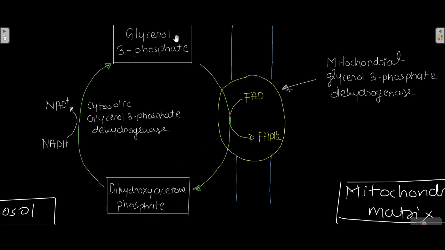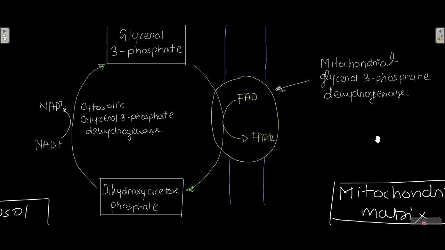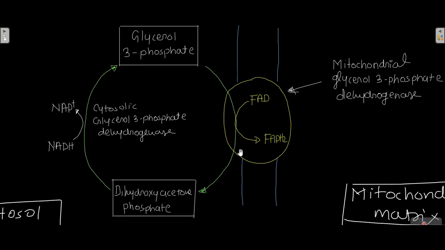Okay, this glycerol 3-phosphate is oxidized into dihydroxyacetone phosphate, and the electron which is released is accepted by FAD and it gets converted into FADH2. And then from this FADH2 the electron goes into the electron transport chain which is occurring in the mitochondria. So this is how the glycerol 3-phosphate shuttle works.